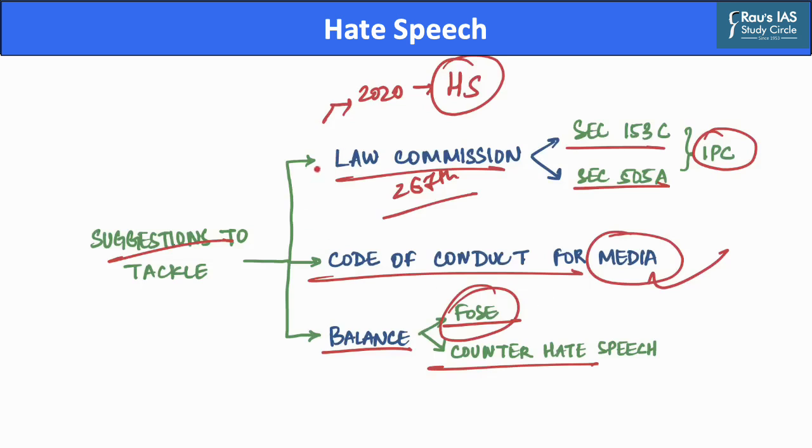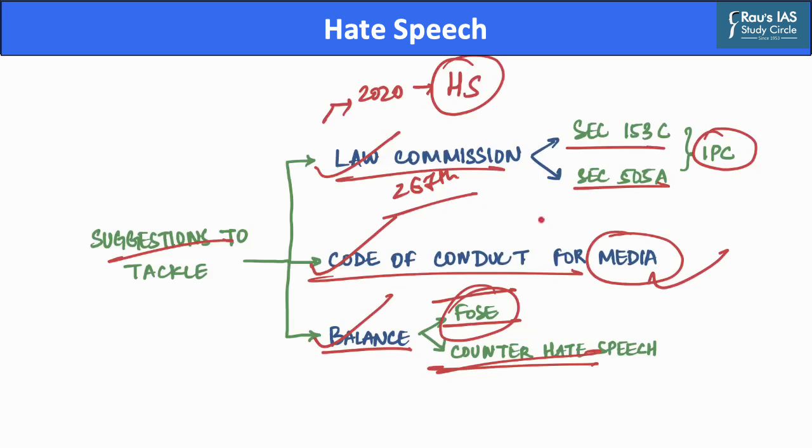Hence, an addition of a section in the Indian Penal Code, a robust code of conduct for media, as well as ensuring balance between freedom of speech and expression and countering hate speech will further promote empathy and foster diversity, which will help the legal system of our country combat hate speech, as it is important for fostering an inclusive and tolerant society.